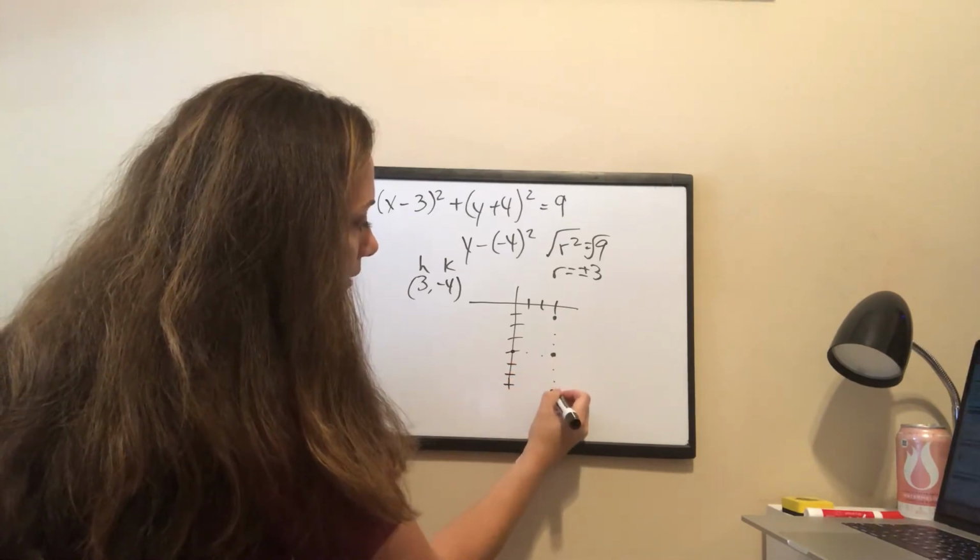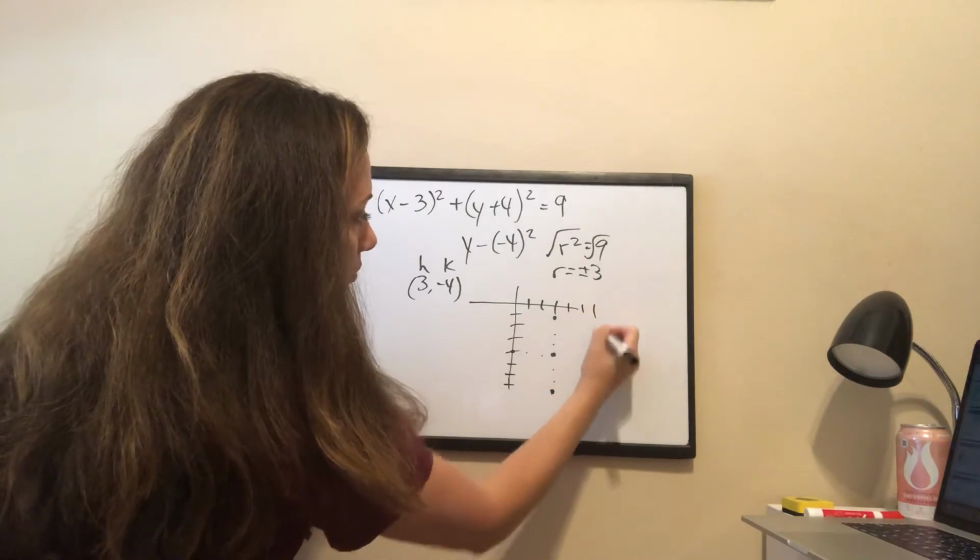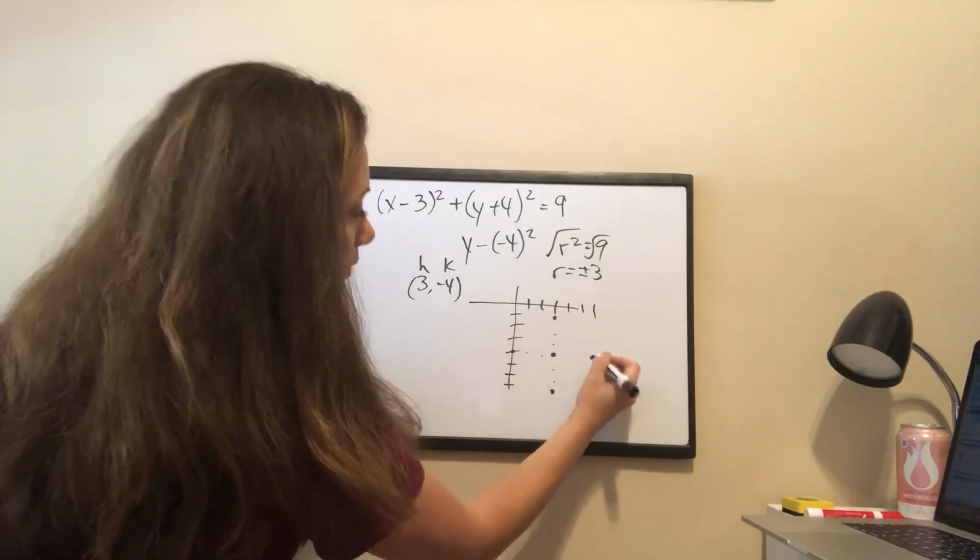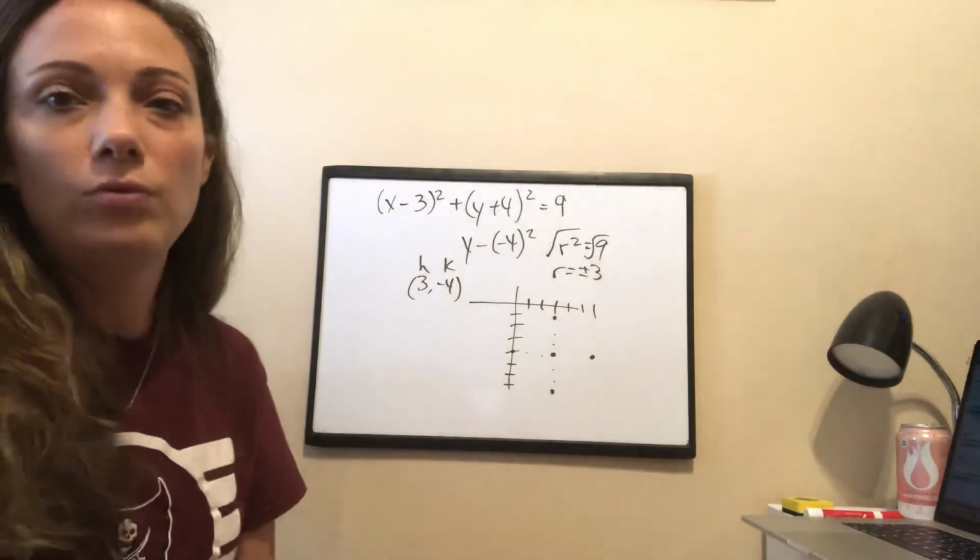1, 2, 3. 1, 2, 3. Okay, so I know those are 4 points that are on my circle.